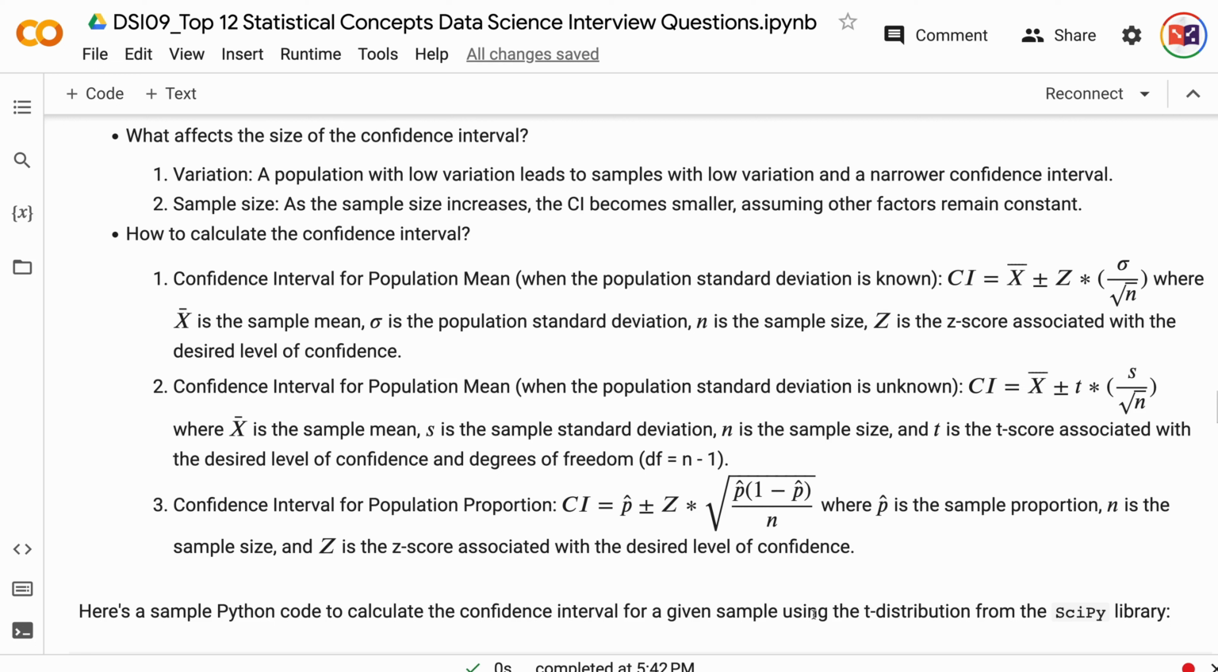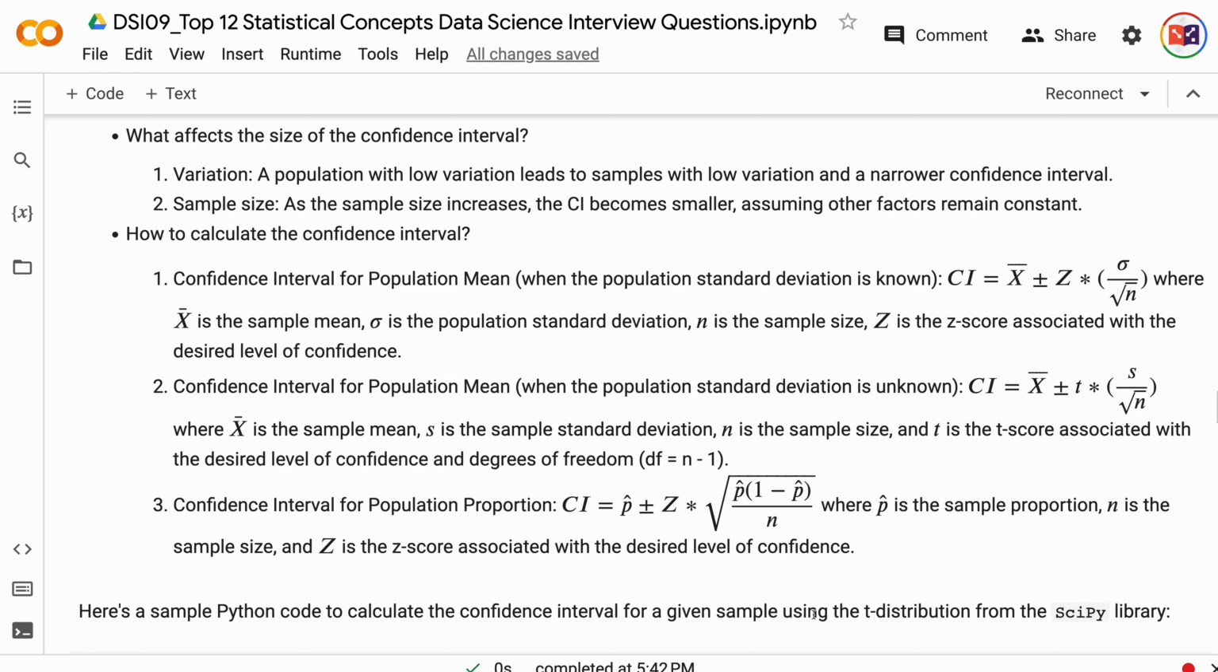3. Confidence interval for population proportion. Confidence interval equals p hat plus or minus z times the square root of p hat times 1 minus p hat divided by n, where p hat is the sample proportion, n is the sample size, and z is the z-score associated with the desired level of confidence.